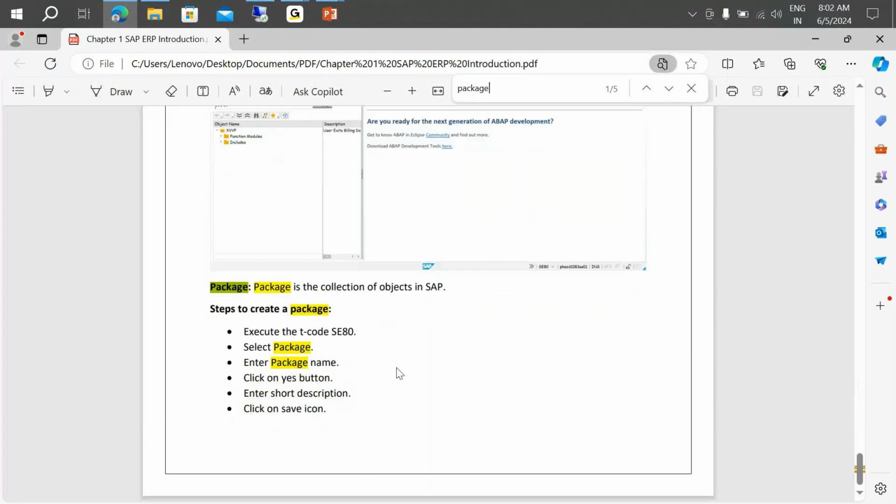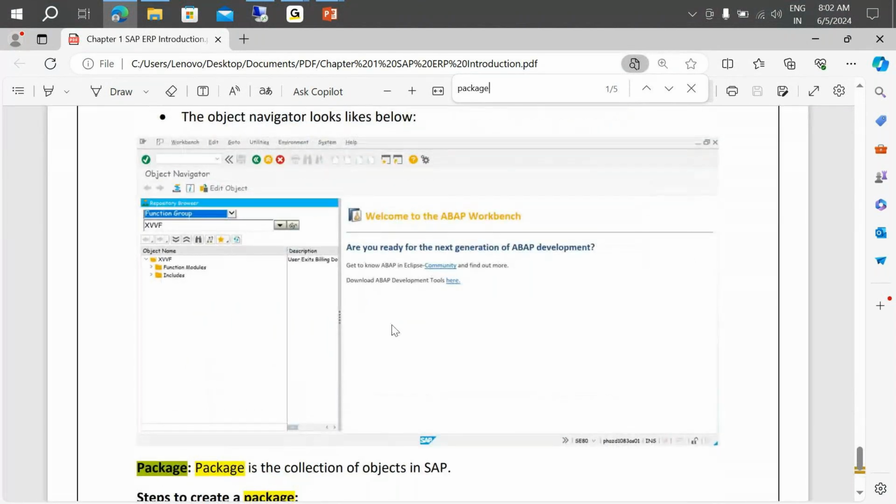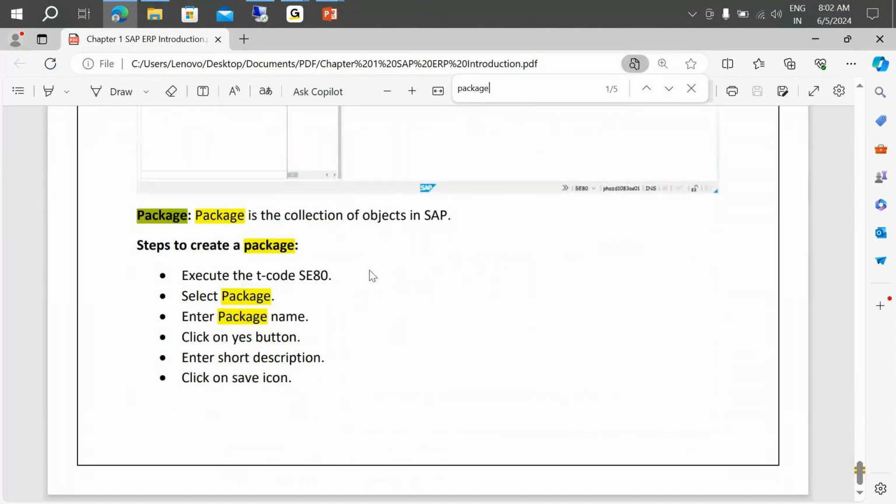Let's see. A package is a collection of objects, right? You see the initial screen of the object navigator, what we have seen just now. This is the initial screen. Then here are all the steps to create the package. Execute SE80, then select the package, enter the package name, click on the yes button, enter a short description, click on the save icon. So this is what we did. Currently also, this is what we did. Simple.